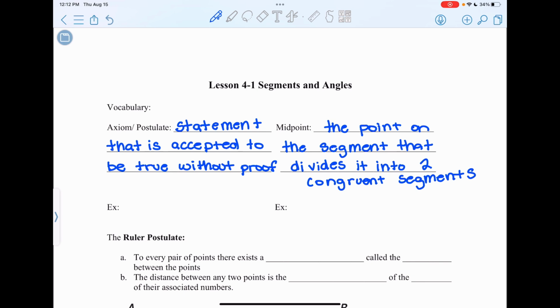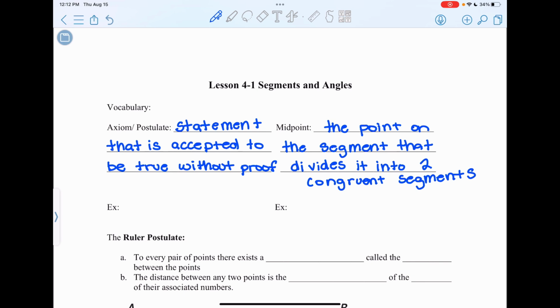An axiom or a postulate is a statement that is accepted to be true without proof. And you might be thinking, why would we ever accept something without proof? Isn't this a math class? Aren't we supposed to prove everything? Well, there has to be some foundation that we accept without proof in order to build upon.